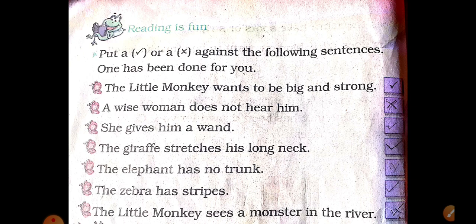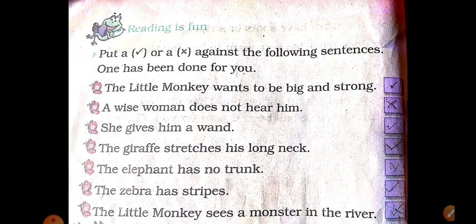The zebra has stripes, right? And the last is, the little monkey sees a monster in the river. So it is wrong because it was not a monster, it was himself, the little monkey. It was because the little monkey was looking like a monster, but it was not really a monster.